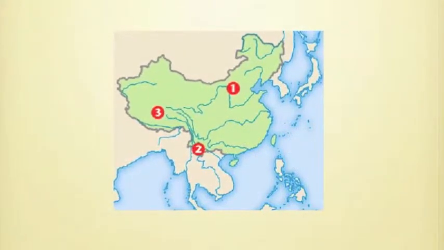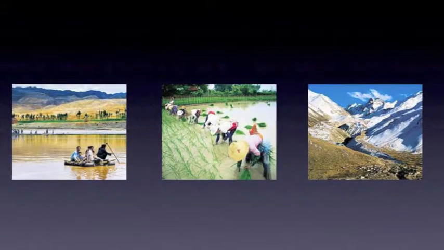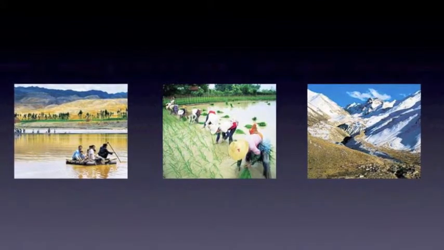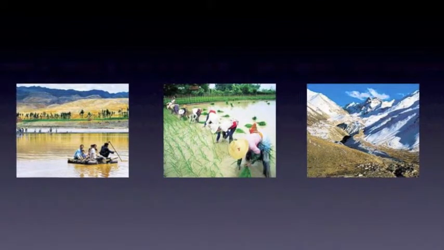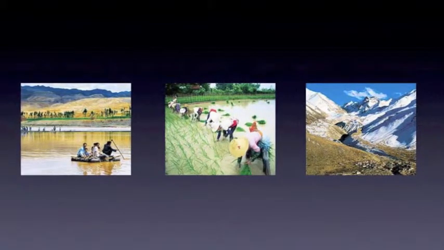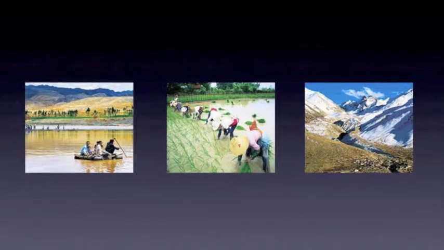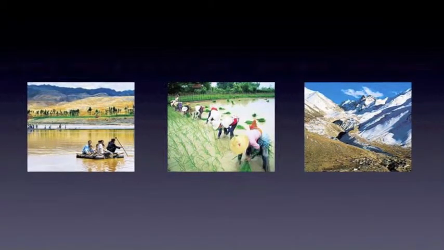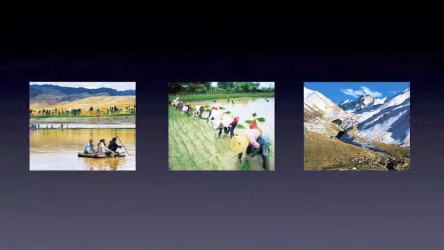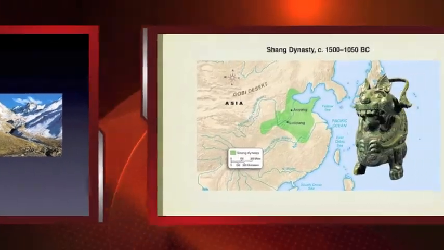Because China is so large, northern, southern, and western China have very different environments. In the pictures you see here, picture 1 shows northern China, which is the Huanghe or Yellow River region. This has long been the center of civilization in China, and the river has a yellowish look to it because of the color of the silt. Picture 2 shows southern China, which receives more rainfall than northern China, which allows farmers to grow several crops of rice every year. And western China's high mountains and wide deserts make travel difficult and isolate China's populations from those in the east.